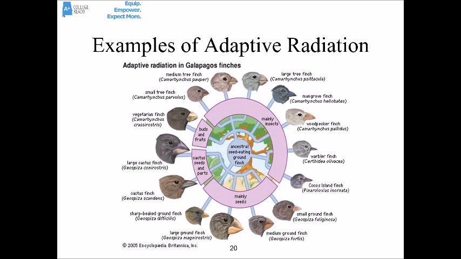And here we can see maybe it even closer, how the original ancestral seed-eating ground finch very quickly speciated out into all these different forms of finch with all these different forms of beaks that could access many, many different kinds of foods and therefore avoid competition with the other kinds of finches. Again, that's called adaptive radiation.